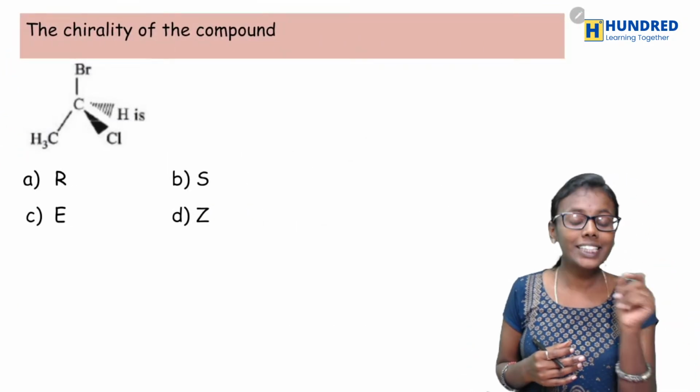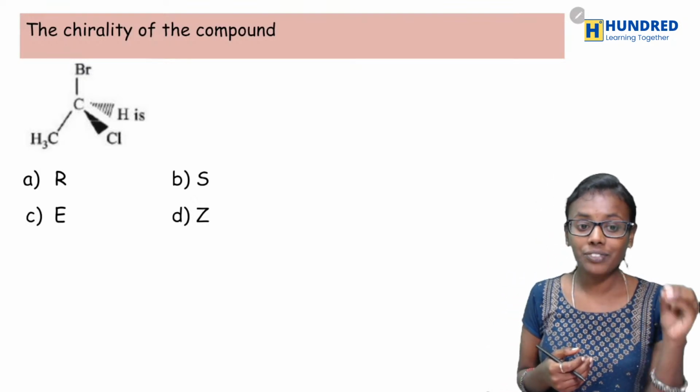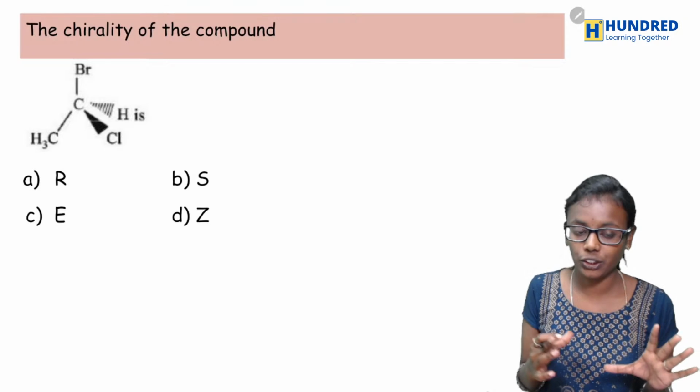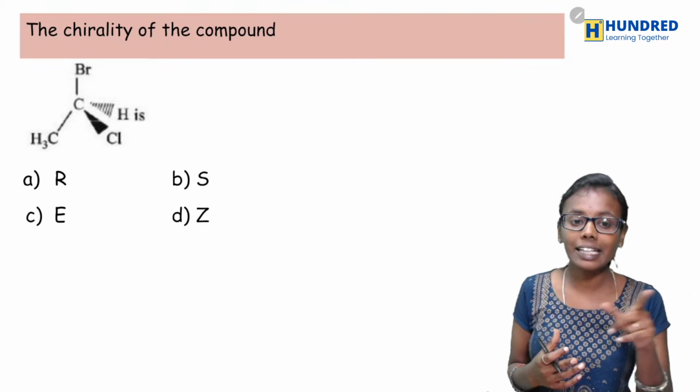The chirality of the compound. Okay, so they have given you the configuration as E, R, E and Z.